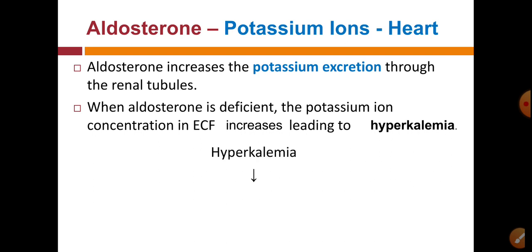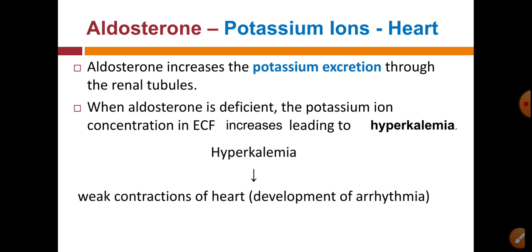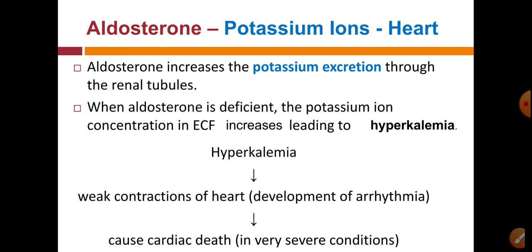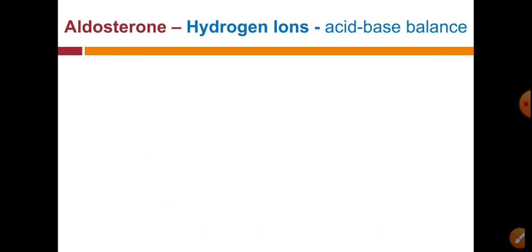That is, it will lead to arrhythmia of the heart or weak contractions of the heart, and in severe conditions it will cause cardiac death also. So the aldosterone hormone is very important for regulation or maintenance of our blood pressure as well as contraction of the heart.